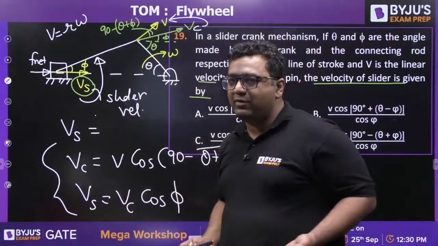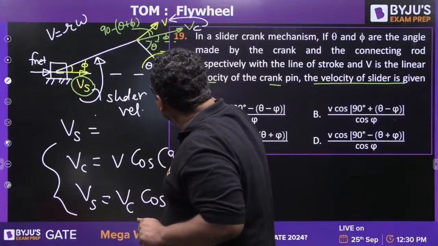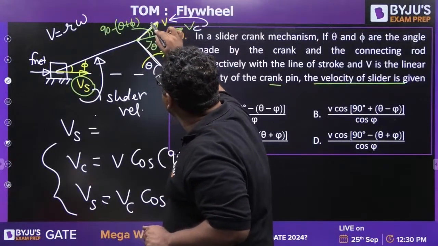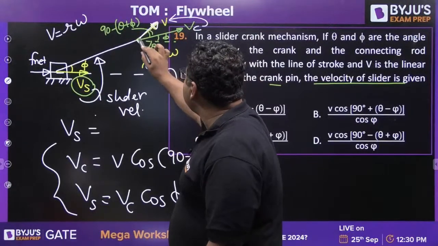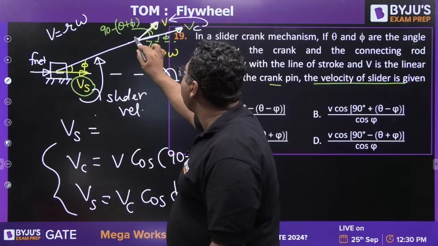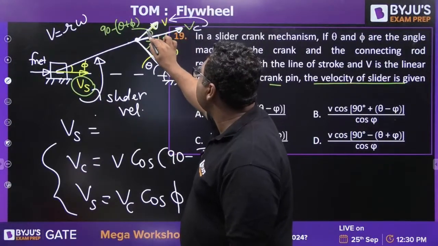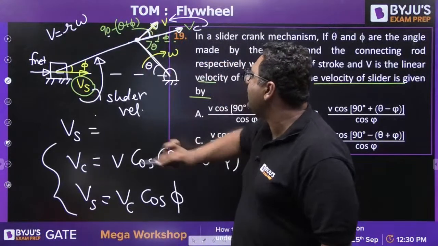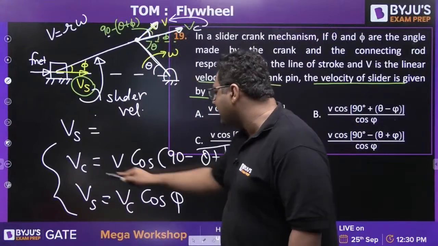Yes, I am telling you again. They said that if this is the crank, this velocity is V. V is R omega, you know that. Then they say this is the velocity of the connecting rod at this point. So if this is VC, this is V, this is theta, 90 minus theta plus phi. So the component of velocity in terms of this, you can write it in this way.